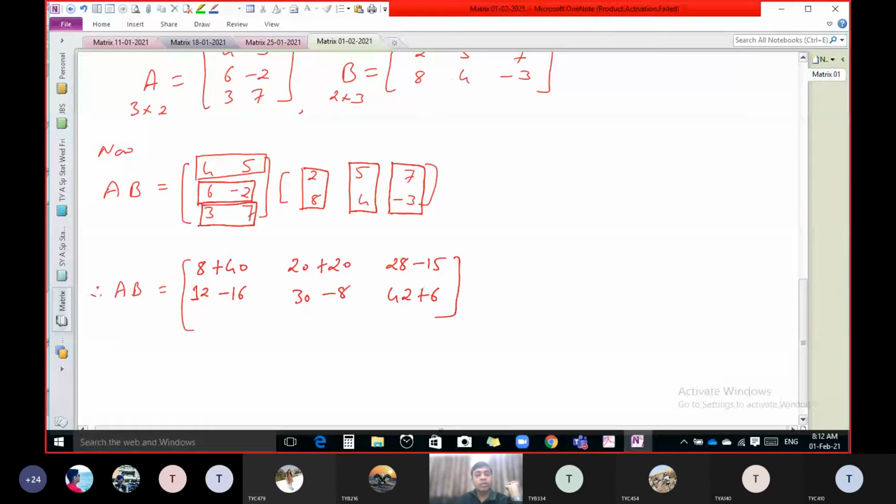Now third row, first column. Tell me the values. 6 plus 56. Correct. Next. 15 plus 28. Correct. Next. Minus 21. Correct. And now do the calculation. You will get the value of AB.